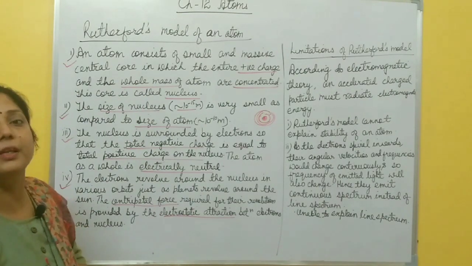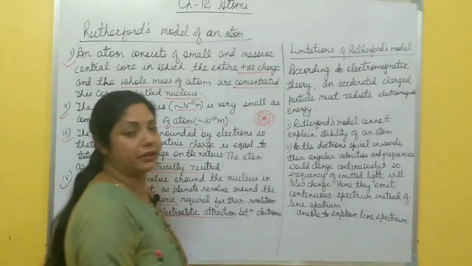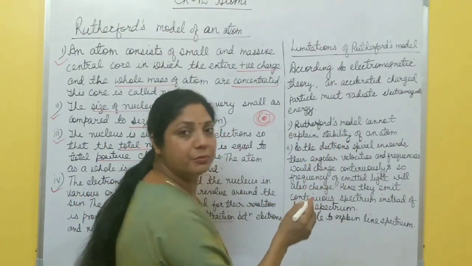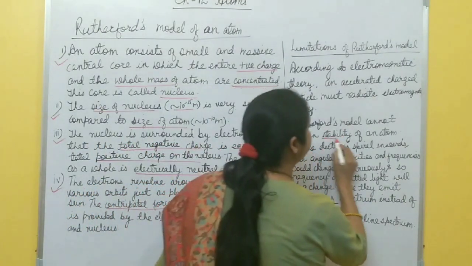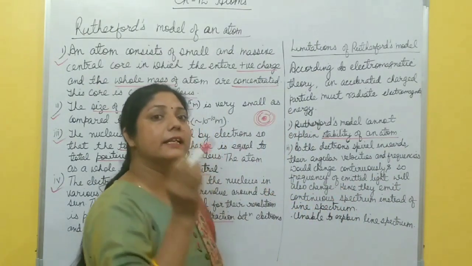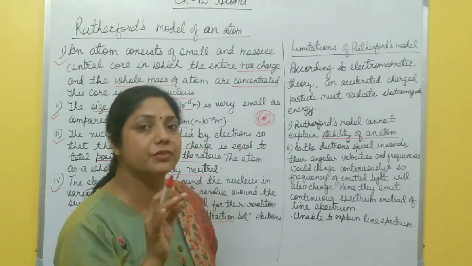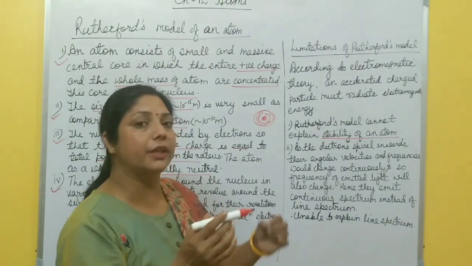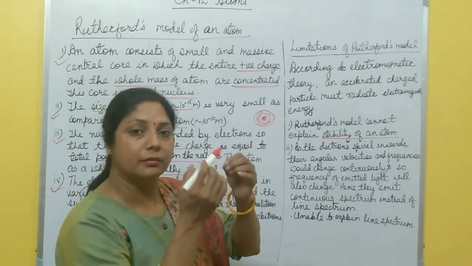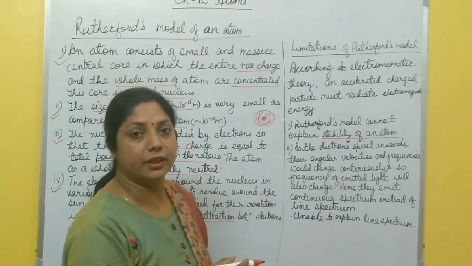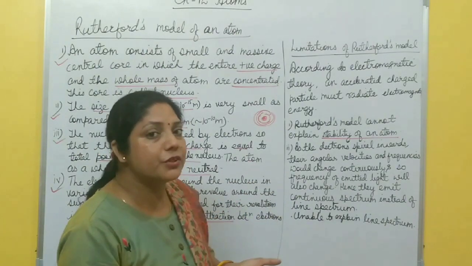So what are the different limitations of Rutherford's model? The first one is that Rutherford's model cannot explain the stability of an atom, as the negatively charged electrons are continuously revolving around the positively charged nucleus. They are continuously attracted by the positively charged nucleus, so it finally falls into the nucleus.